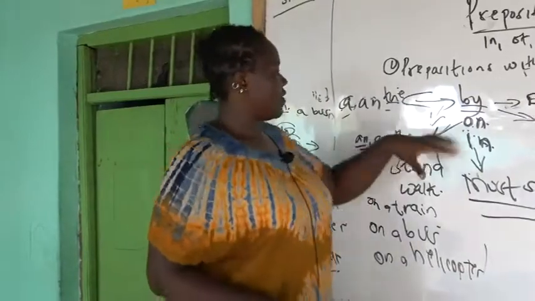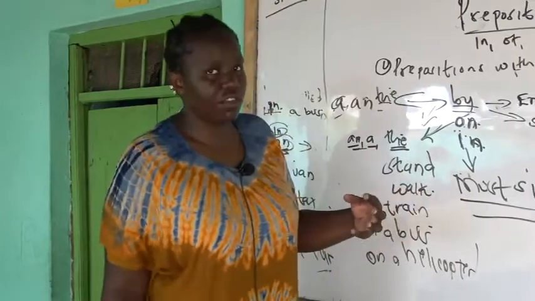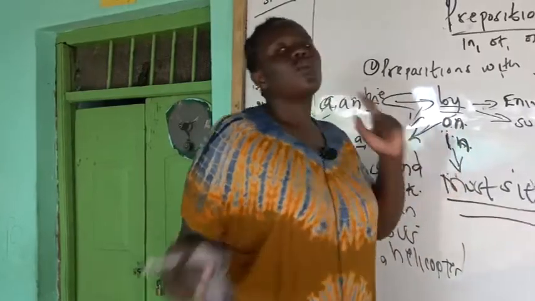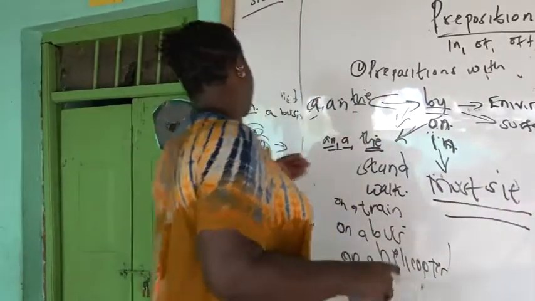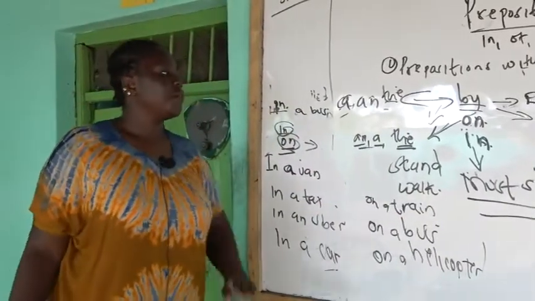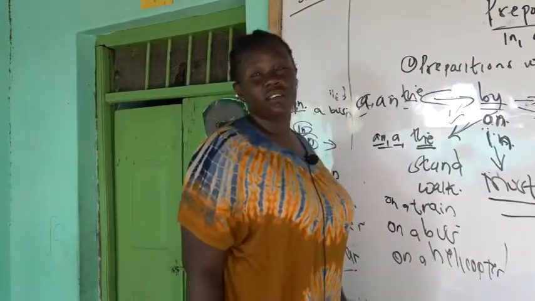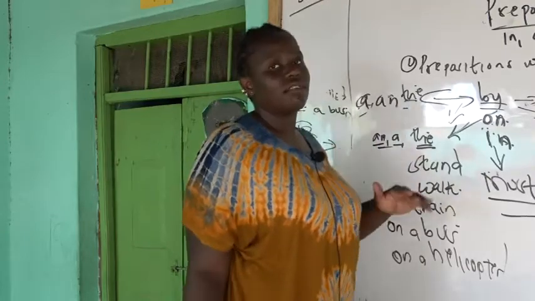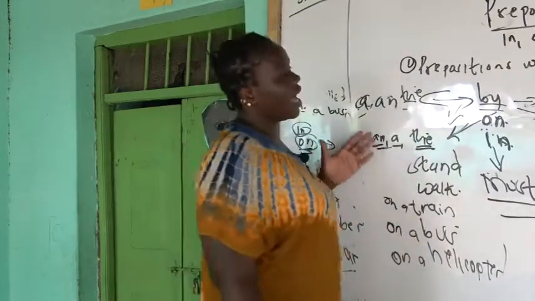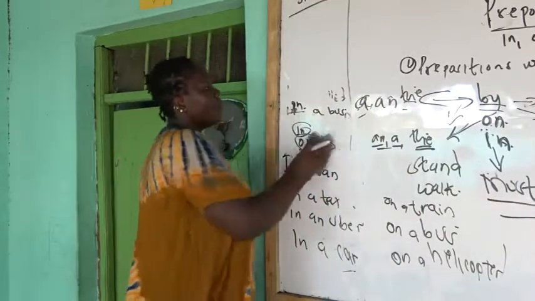Now, any moment you are given "on" and "in," I hope you are in a position to differentiate when to use "on" and when to use "in." You use "on" with means of transport where you can stand and walk, and you use "in" where you must sit. For example, you can say in a van, in a taxi, in an Uber, in a car. Remember, "in" can take the articles "a" and "an," just the same as "on." But "by" does not take the articles "a" and "an" as forms of transport. Now, back to "on."